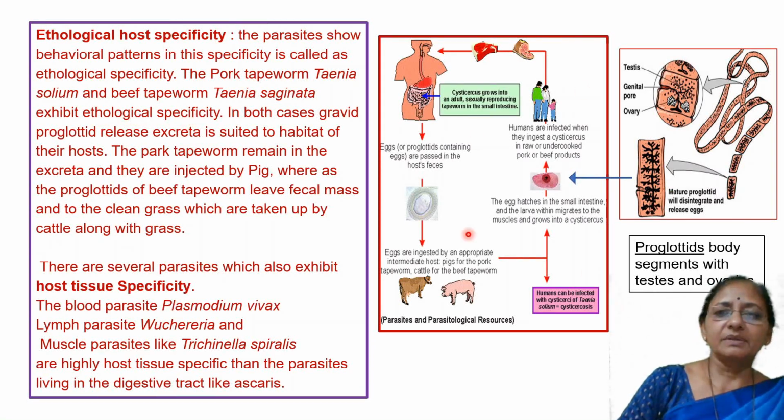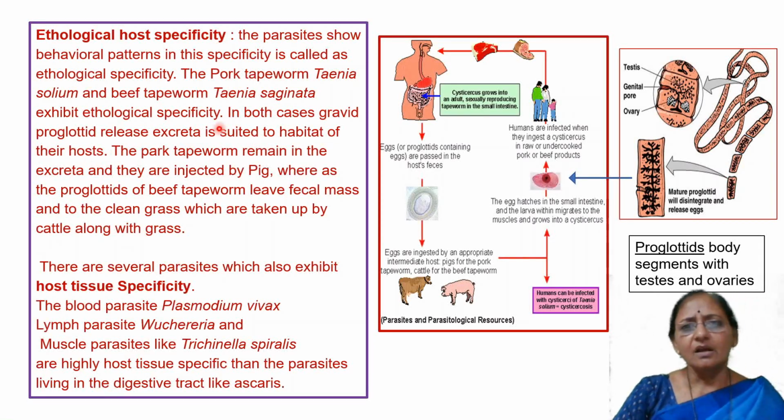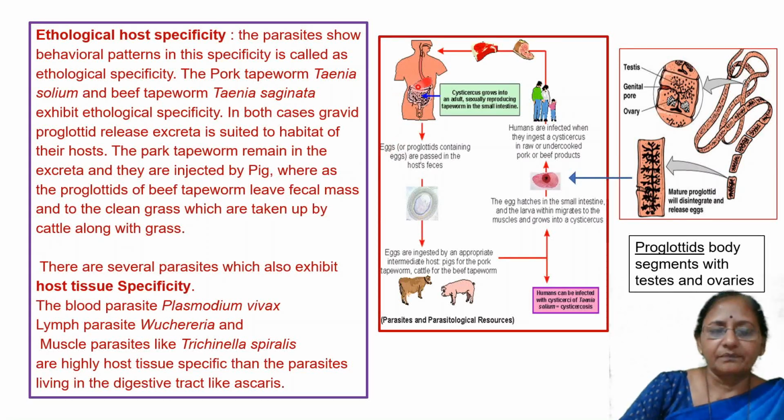With the help of this figure, I will explain ethological specificity. In both cases, the gravid proglottids released with excreta are suited to the habitat of their host. One host is man, and the other host is either cattle or pig. For the pork tapeworm Taenia solium, the other host is the pig.